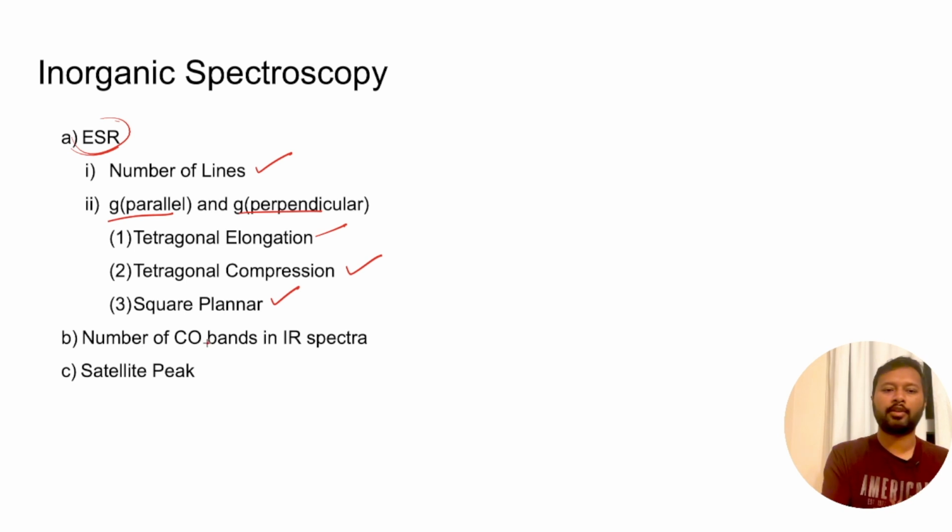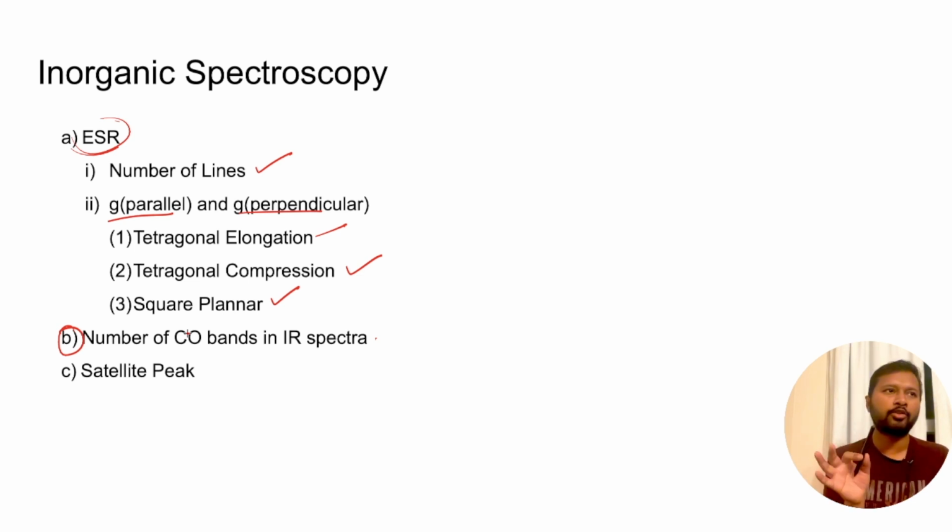Then there is a concept in which you study the number of carbonyl bands in the IR spectra. This comes in the IR spectroscopy of inorganic complexes, where you have to predict the number of CO bands which you are going to get. This is mostly based upon the symmetry of the complex. Depending upon the point group of the complex, whether it is C3v, C2v, D3h, it becomes easy to remember how many carbonyl bands you are going to get.